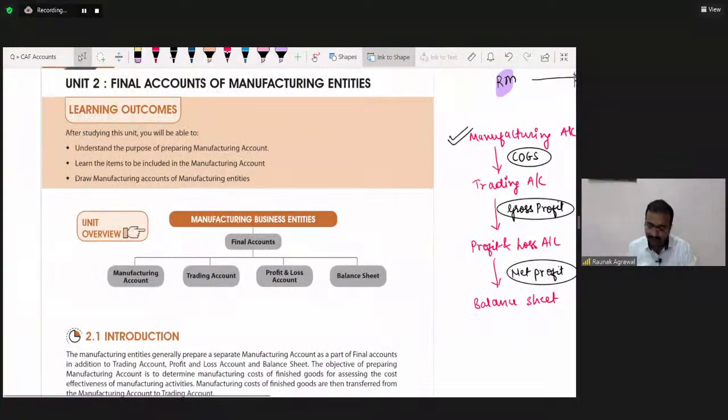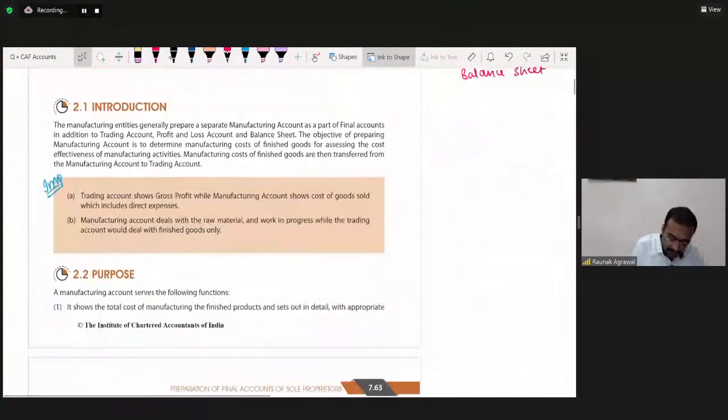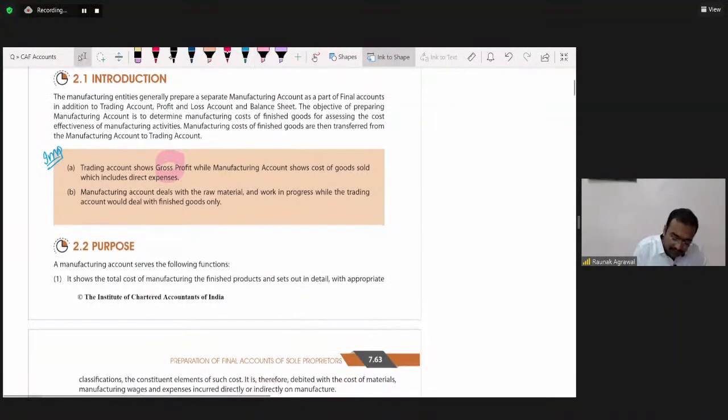So the first thing is trading account gives us the gross profit, whereas the manufacturing account gives us the cost of goods sold. Manufacturing account deals with the raw material and work in progress. It is more concerned with raw material and WIP, work in progress, while the trading account deals with the finished goods only.